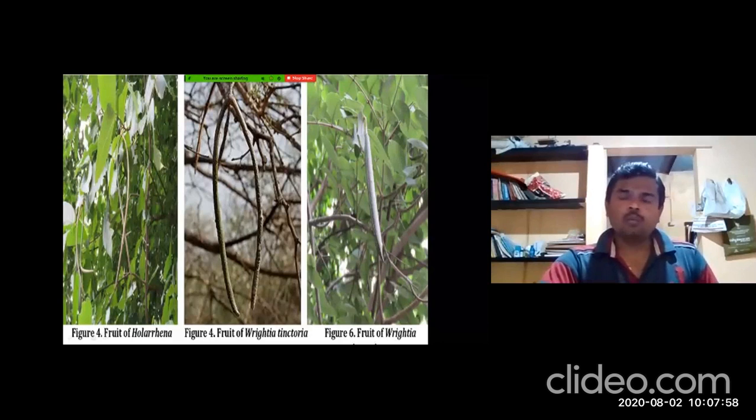In the viva especially, candidates who want to score more marks, those in distinction, if you are answering properly, they may ask you to tell the differential characteristics of Holarrhena antidysenterica, Wrightia tinctoria, and Wrightia tomentosa. So this is about Kutaja. We'll see another new drug tomorrow.